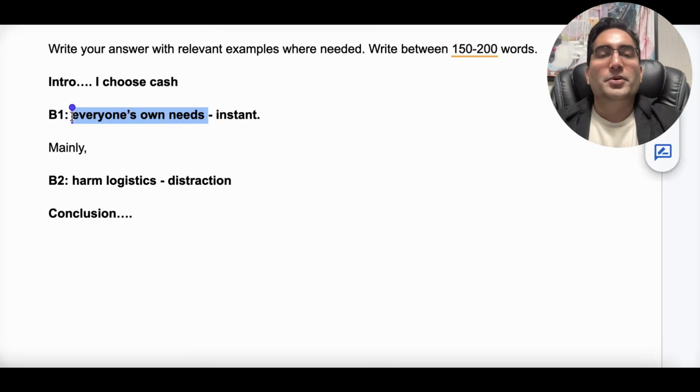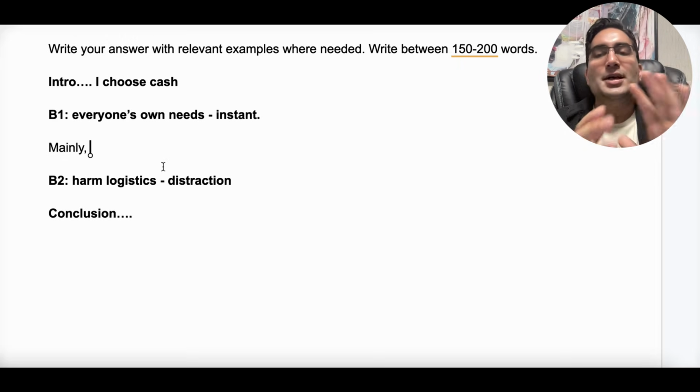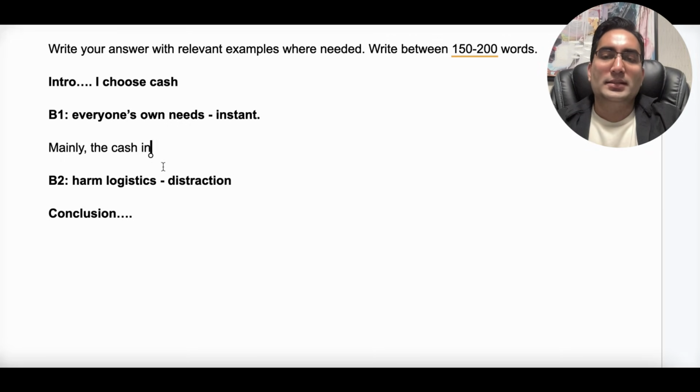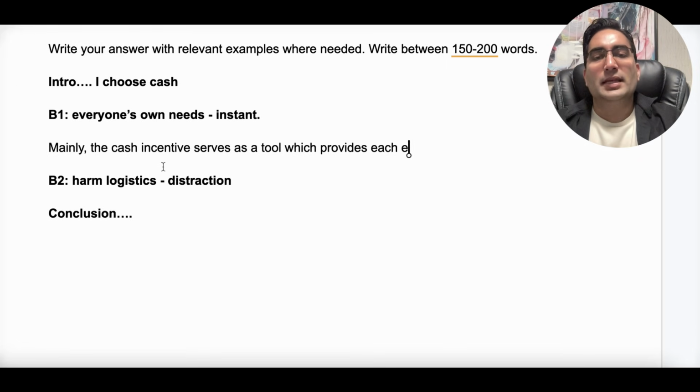And here I'm supposed to talk about my topic right away from the first sentence, but I cannot say too much. I have to build it with the right structure. So in the first sentence, I just have to start by talking about this, mention it briefly, don't explain too much at this point, make this a simple sentence. Mainly, the cash incentive serves as a tool which provides each person, or let's say each employee, their own benefit.